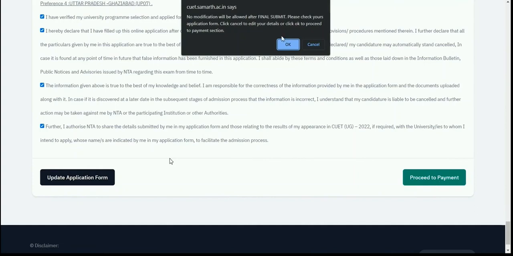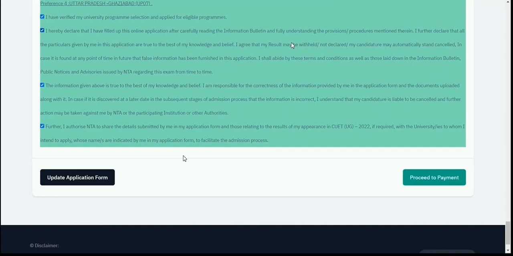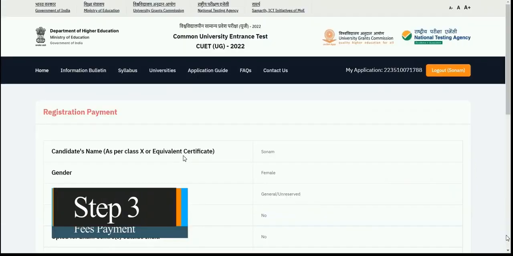So it says that no modification will be allowed after the final submission. So you need to make sure that all the details uploaded by you or updated by you in the system are correct and best of your knowledge, because these details will not be modified under any circumstances after submitting the application form. So just go through the details and proceed for the payment.